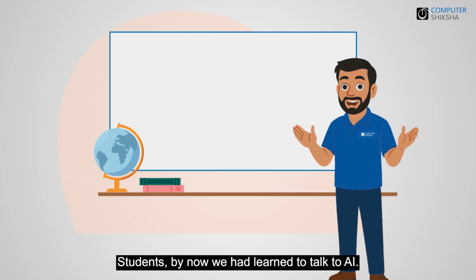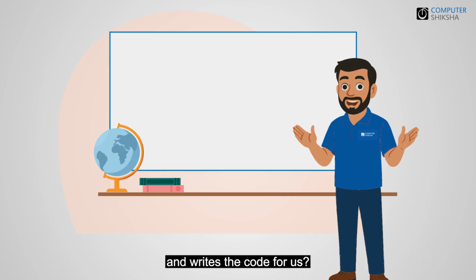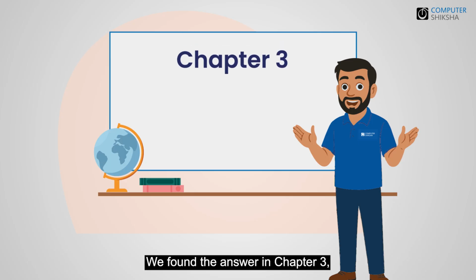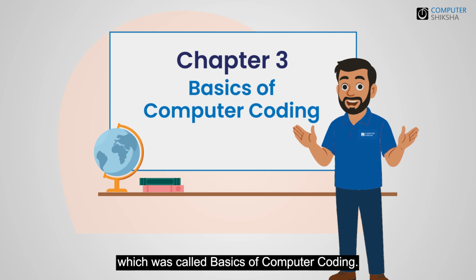Students, by now we had learned to talk to AI. But have you ever wondered how AI understands our instructions and writes the code for us? We found the answer in chapter 3, which was called Basics of Computer Coding. In this chapter, we learned about the journey of coding and understood that today, in our daily lives, code works behind almost every app and website.